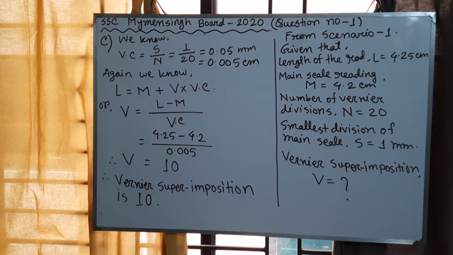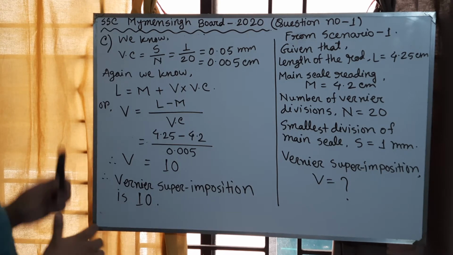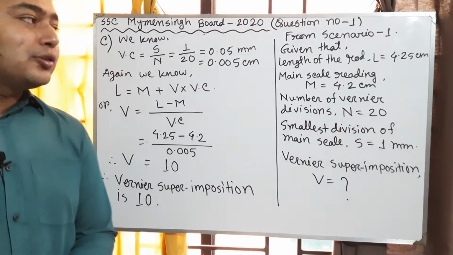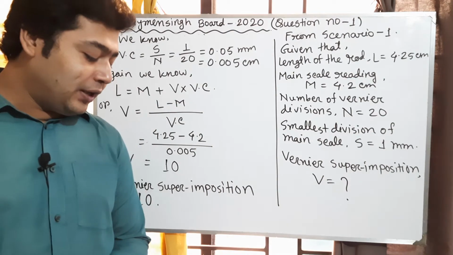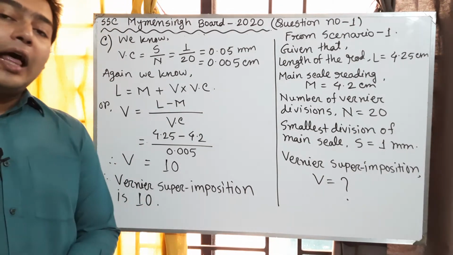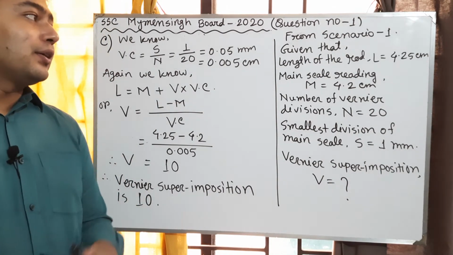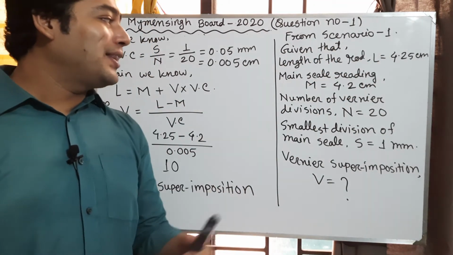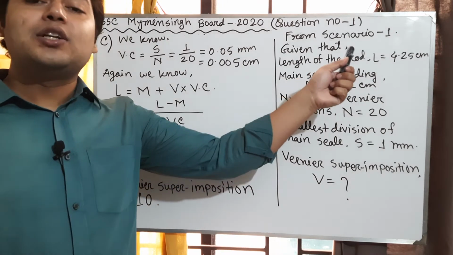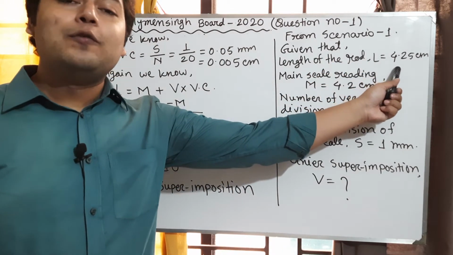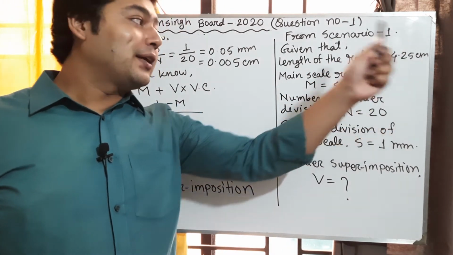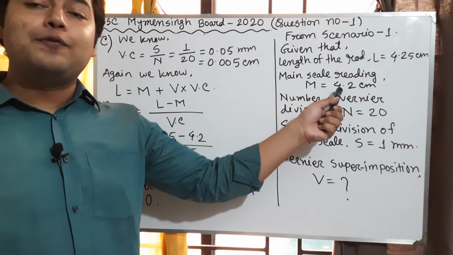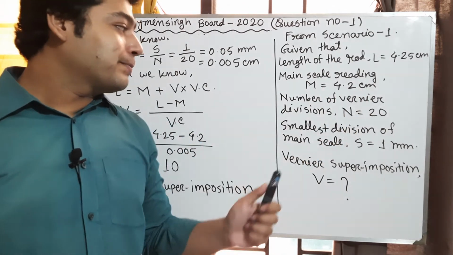Now we will try to solve question number C. Here the question is, find out the vernier superimposition in the light of scenario 1. Okay, so from scenario 1 it is given that length of the rod L equals 4.25 centimeter and main scale reading M equals 4.2 centimeter.